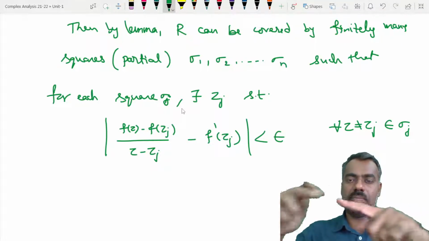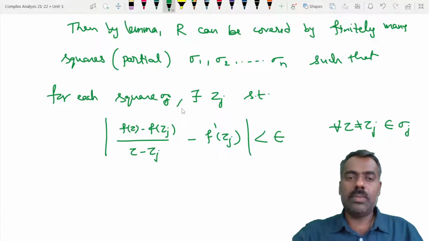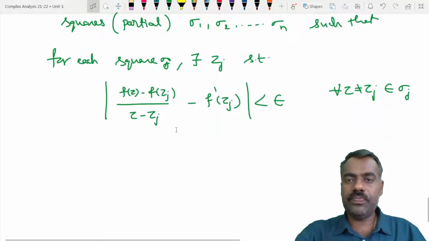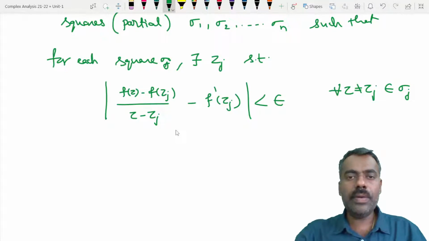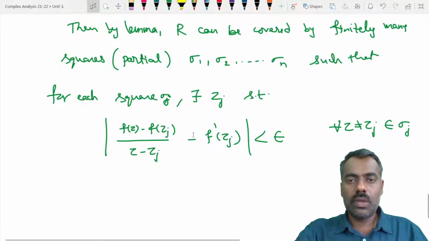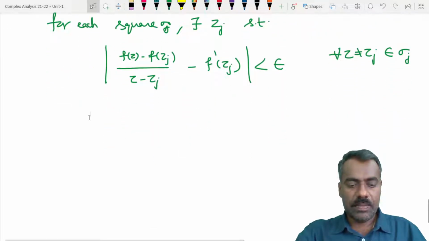This square means points on the boundary and inside it. It is just like a paper: you can assume paper cut in square form. Fine. Now let me take that picture.